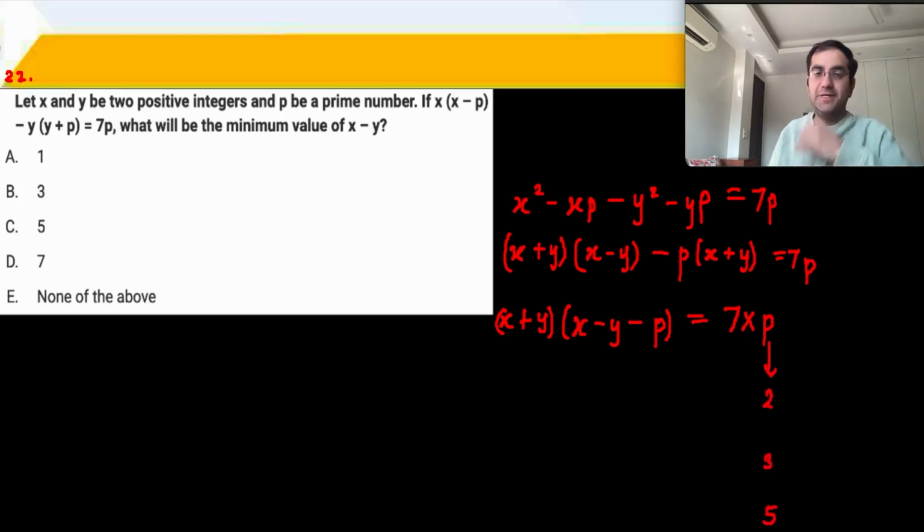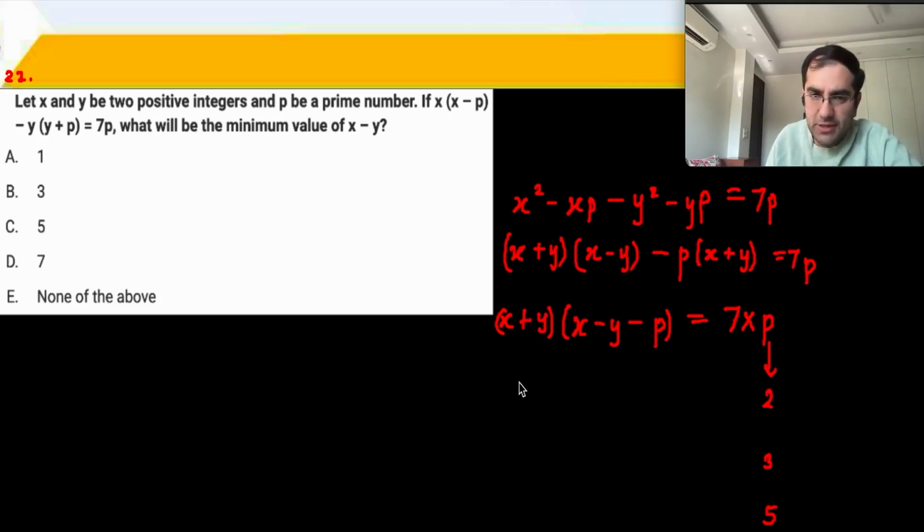Another point to be observed over here now is that the polarity of x plus y and x minus y is same. What do I mean by polarity? Polarity means odd even. So if x and y are both odd, then x plus y and x minus y both become even. If both are even, then even plus even or even minus even is even. And if you have one odd one even, then odd plus even is odd. Polarity stays the same. So now the product of these two numbers is 7 into 2, and that is 14, which is an even number.